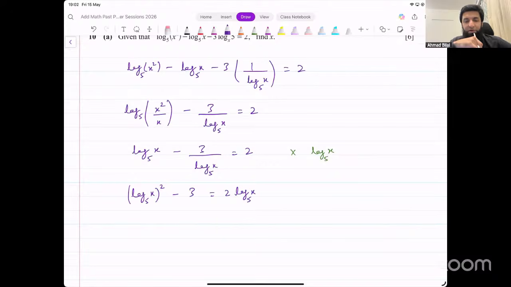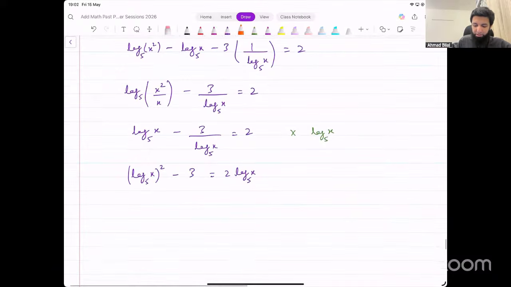How do we solve this equation now? It's a quadratic equation in log x base 5. We can use a substitution. Substitution will make it slightly easier to work with, right? Let's do a substitution because this thing and this thing are exactly the same. So substitution is going to help here.